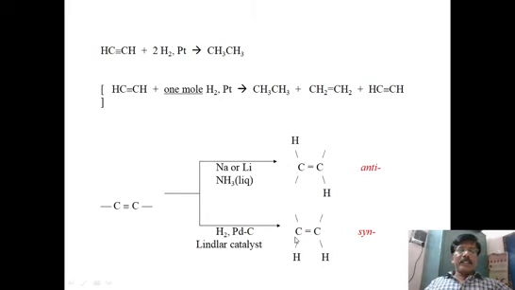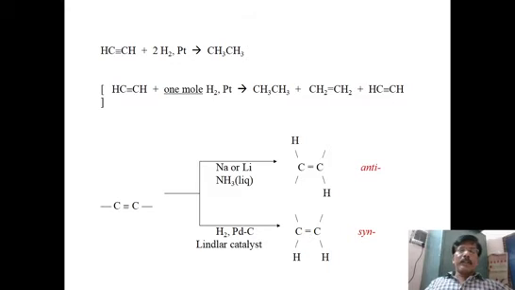The same alkene is also formed, but in cis form, when we use another catalyst called Lindlar's catalyst, where we use H2 and palladium on carbon with barium sulfate. So hydrogen is used along with palladium carbon as the metallic surface and barium sulfate. In such cases, hydrogen is attached from the bottom side and the reaction stops after addition of one molecule. So here alkene is formed, a syn, that is cis type alkene.